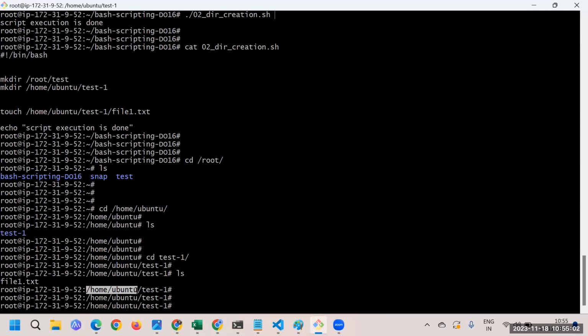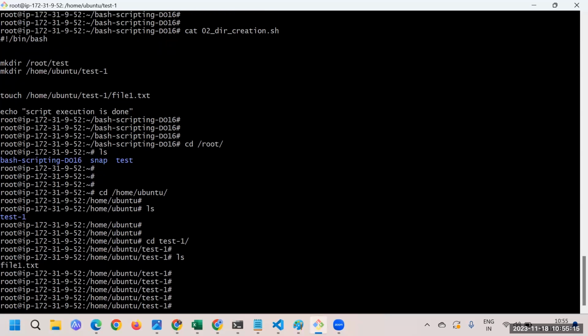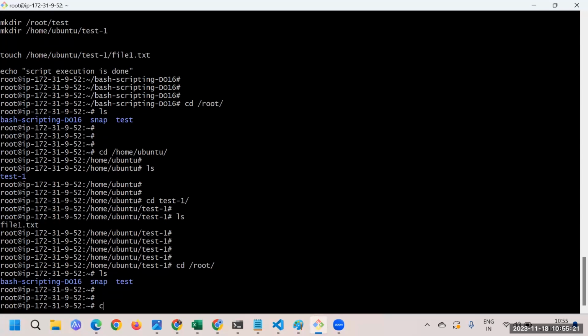But if Amol is trying to create a directory under Ubuntu and doesn't have the access, then we won't be able to do it with that script also.